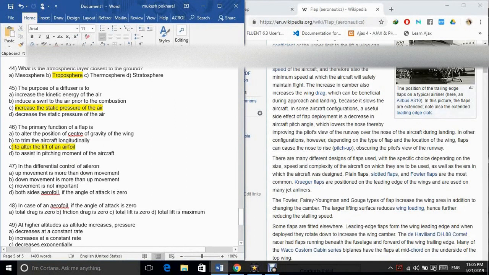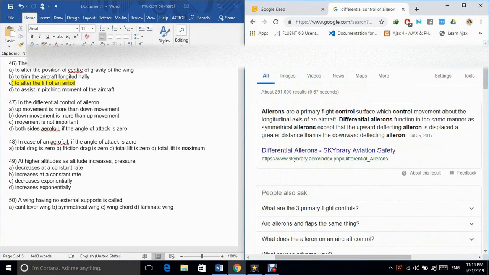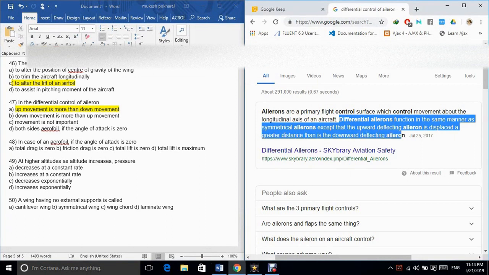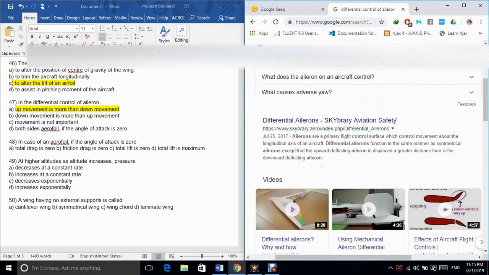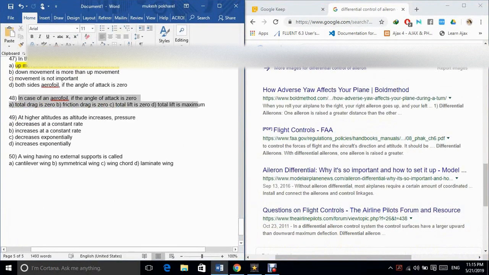47. In the differential control of aileron, A. Up movement is more than down movement. B. Down movement is more than up movement. C. Movement is not important. D. Both sides equal. The correct answer is option A. 48. In case of an airfoil, if the angle of attack is 0, A. Total drag is 0. B. Friction drag is 0. C. Total lift is 0. D. Total lift is maximum. Please comment the answer if you know it.